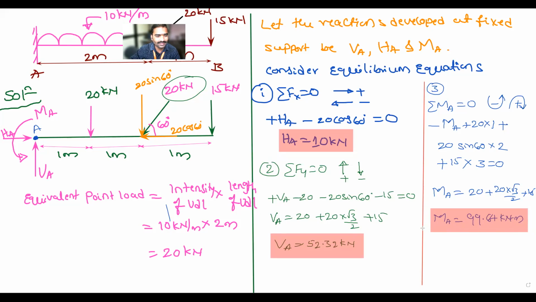Sir, that means we can say that if an inclined force is given, then we will get a value of H, and if all forces are straight, then the value of H will be 0. Yes, definitely, correct. Whenever inclined forces are given, there will be HA. Whenever there are only vertical loads, HA will directly become 0. It means you have understood now.